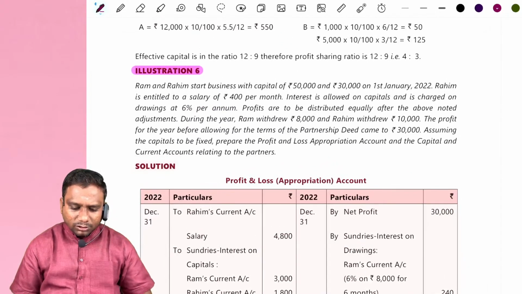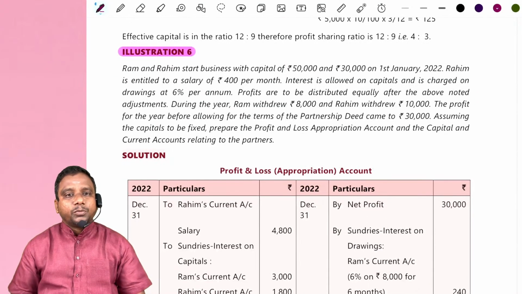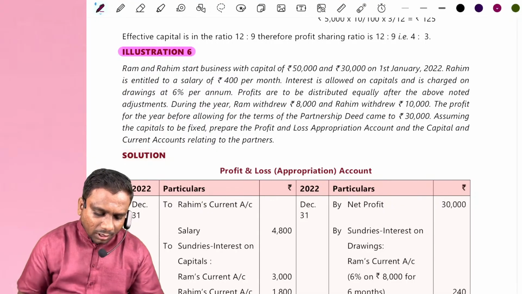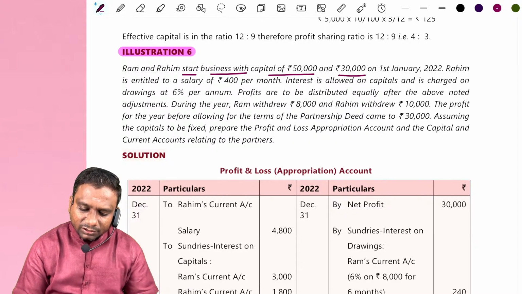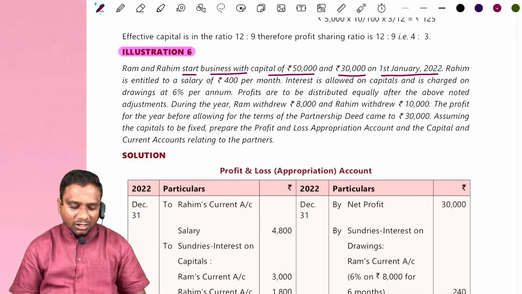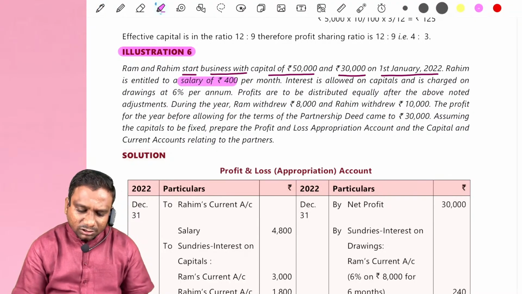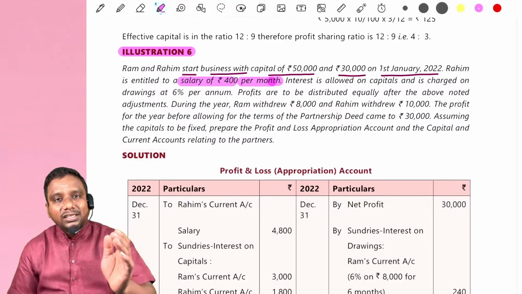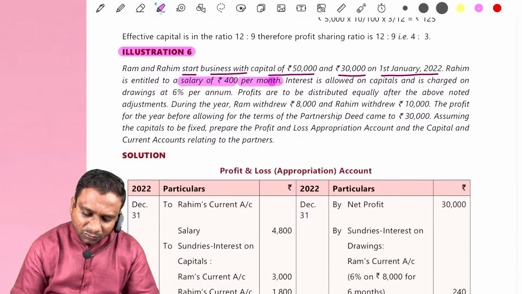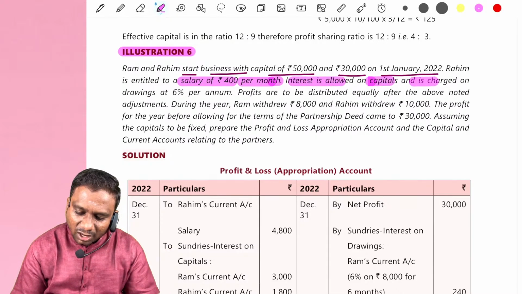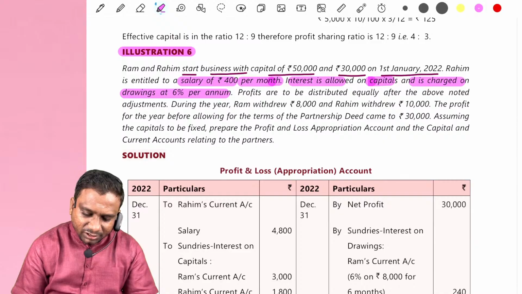Next, we try to solve one simple problem on the preparation of profit and loss appropriation account. Observe carefully. Ram and Rahim start business with capitals of 50,000 and 30,000 on 1st January 2022. Rahim is entitled to a salary of 400 per month. Here salary is expressed per month, so we have to convert it into a year: 400 into 12 months. Interest is allowed on capitals and charged on drawings at 6% per annum.